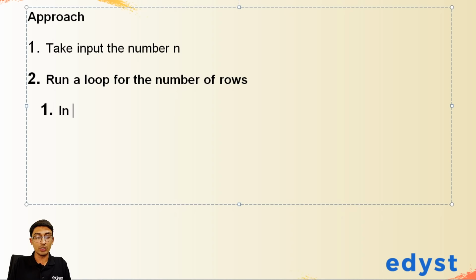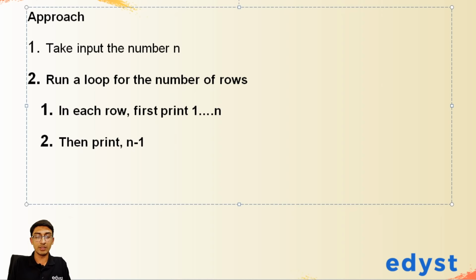In each row, first print 1 all the way up till n, then print n minus 1 all the way up to 1. Sorry, not n, this is the row number, this would be I. So run a loop for the number of I, because n is the input number. So 1 up till I, and then from I minus 1 we should print all the way up till 1, including 1. So that's what we should do.